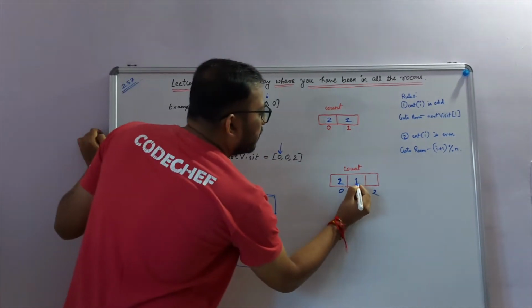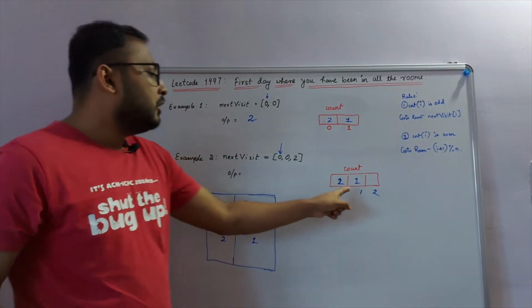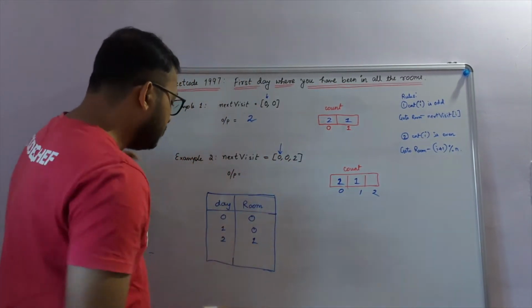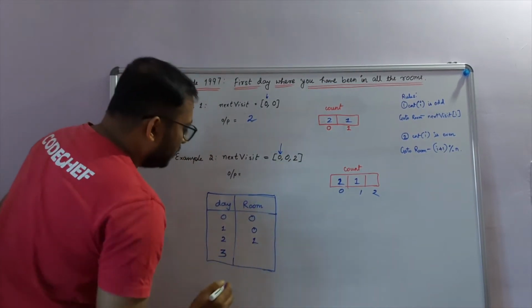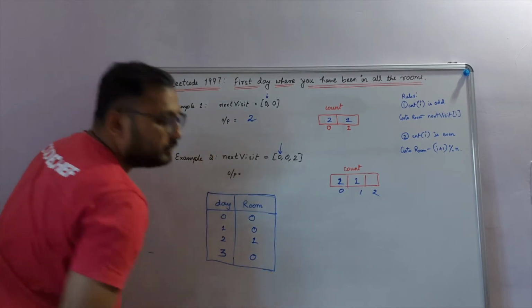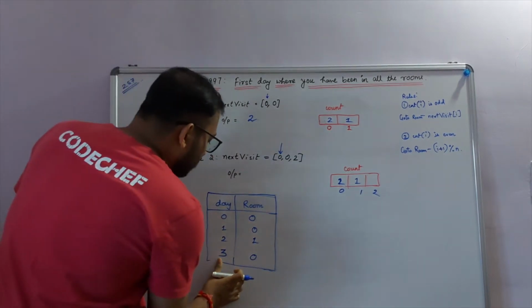And this count becomes odd. Since this is odd, we have to again go to the room denoted by nextVisit[1], which is 0. So we again go to room number 0 on day 3. Let's move ahead.